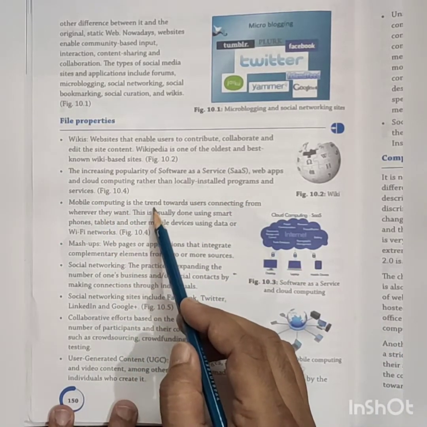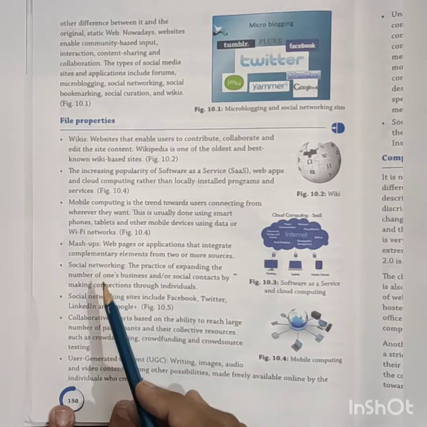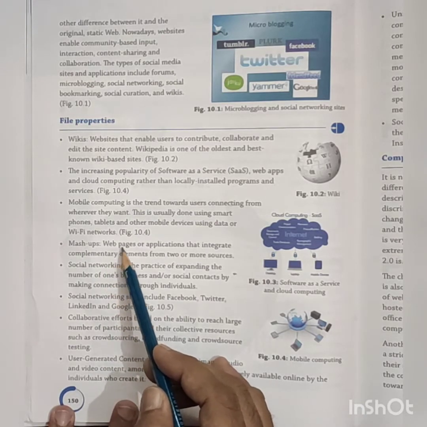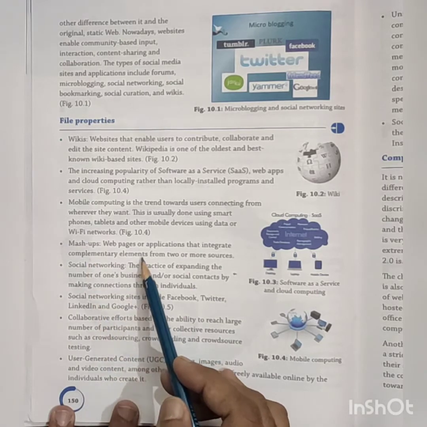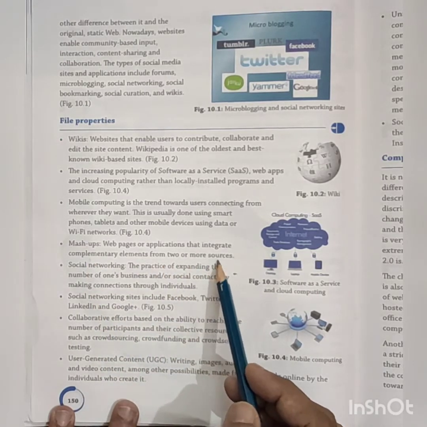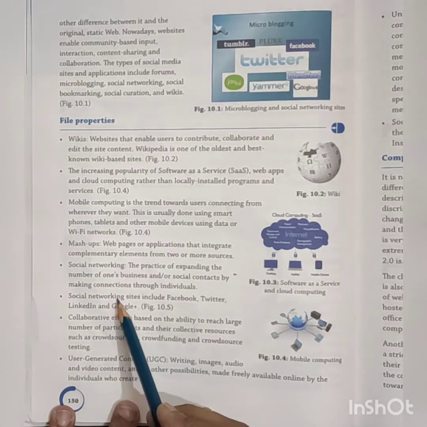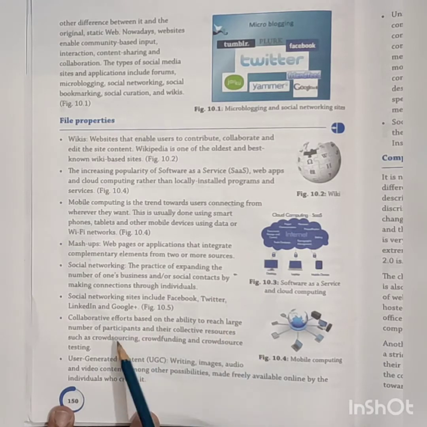Mobile computing is a trend nowadays. Then mashups, web pages or applications that integrate complementary elements from two or more sources. Then social networking, we are very familiar with that: social networking sites including Facebook, Twitter, LinkedIn, Google+.